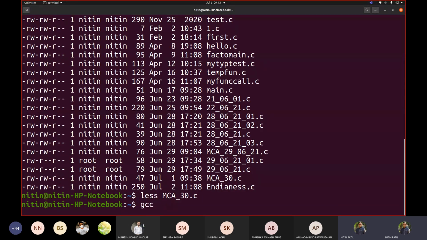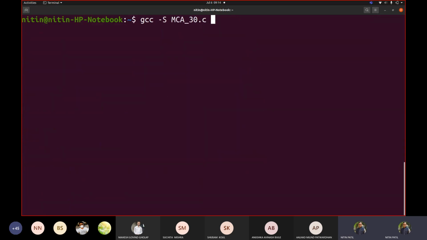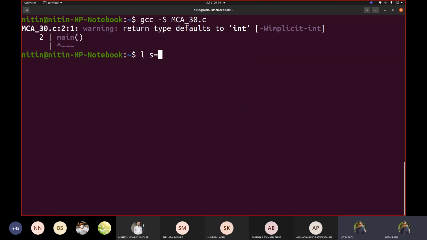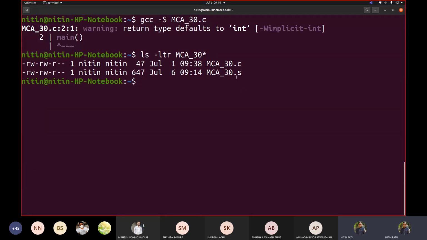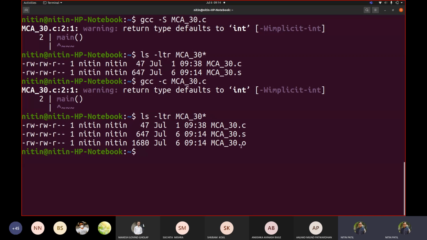If I try to translate, there are multiple ways of translation, in the sense of what output you expect. If I expect assembly code generated for this program, then I will write this command. If I write ls -ltr mca30*, I can see that this file got generated. Now if I want an object code, I will write here -c. If I check it, I do see an object code is generated.